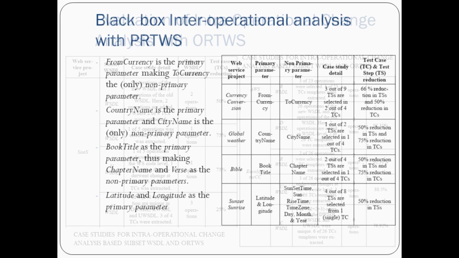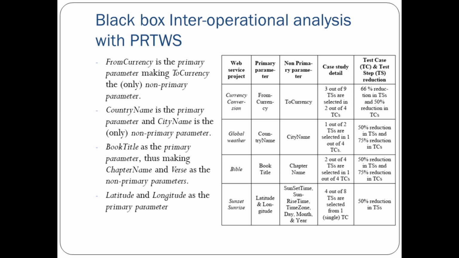Then black box analysis for inter operational change analysis with PRTWS. These are the 4 web services for the PRTWS black box. For currency conversion, we selected the primary parameter as the input, from currency to currency. So 3 test steps were selected out of 9 test steps, which gave 66% reduction in the test steps.